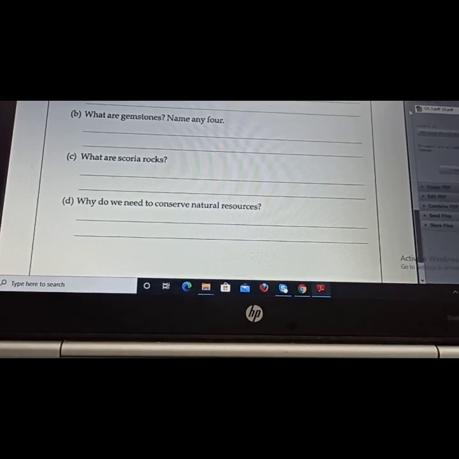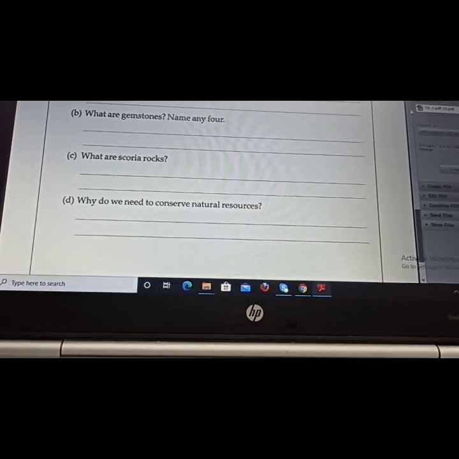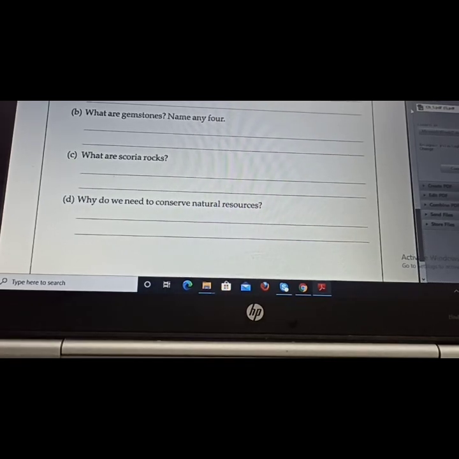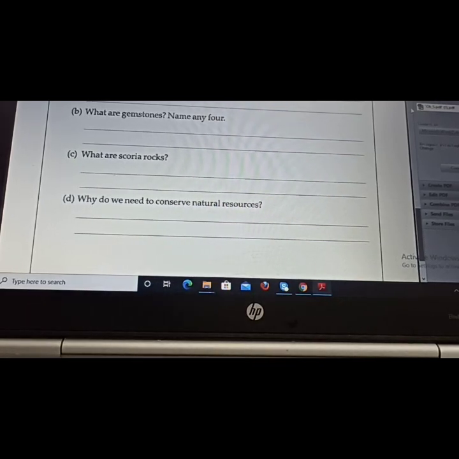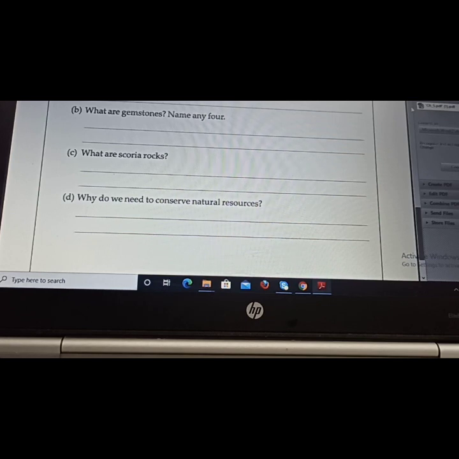Now we have the answer the following section. You have to write the answer to the following questions maybe in one line or maybe in one word. Our first question is: what is meant by an ore? What do you mean by an ore? A mineral from which metal can be extracted is called an ore. A particular kind of mineral from which we get metals is known as ore.